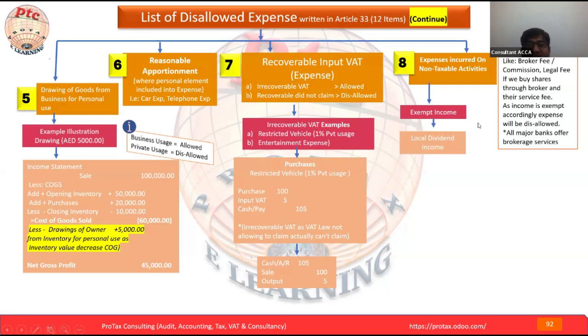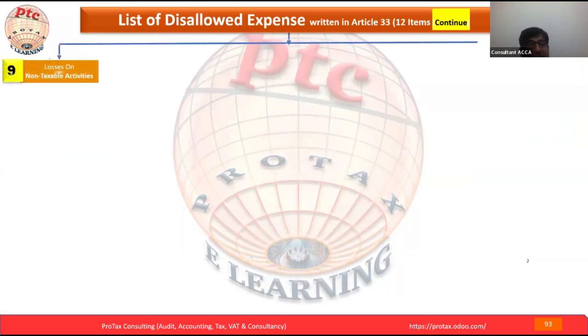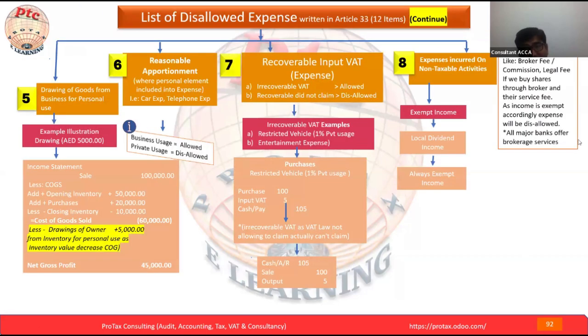Here we already understand that the exempt income, local dividend, is always exempt. If always exempt, the associated expenses will not be allowable expenses. If we already deducted, we will add back. Let's move to point number 9, losses on non-taxable activities. This is a similar concept to point number 8, expenses incurred on non-taxable activities. We said, okay, if income is exempt, we will not deduct the expenses also.